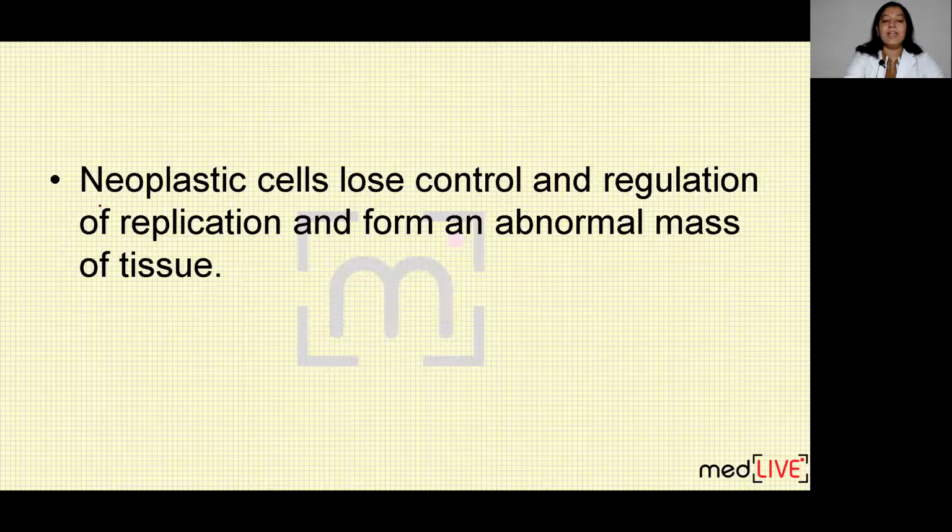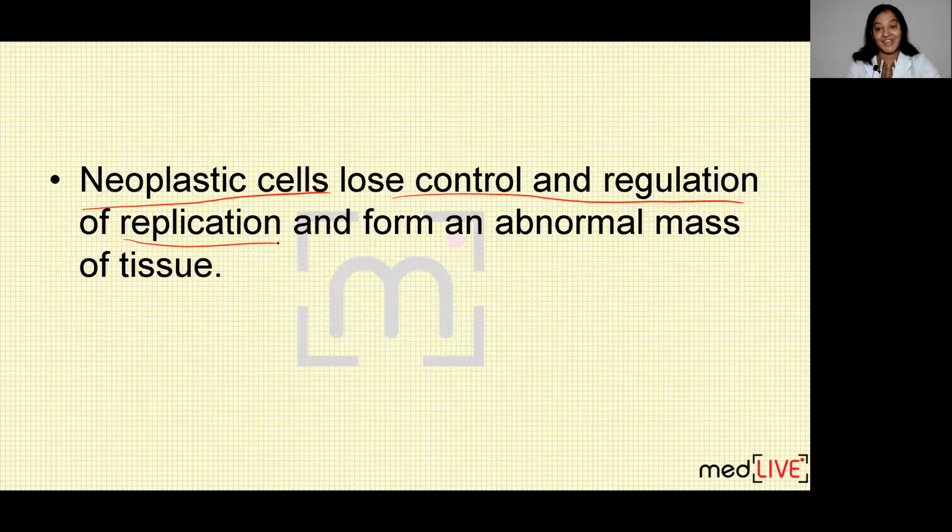So we can say neoplastic cells lose control and regulation over replication and form an abnormal mass of tissue. That is known as neoplasm. So that was a definition of neoplasm.